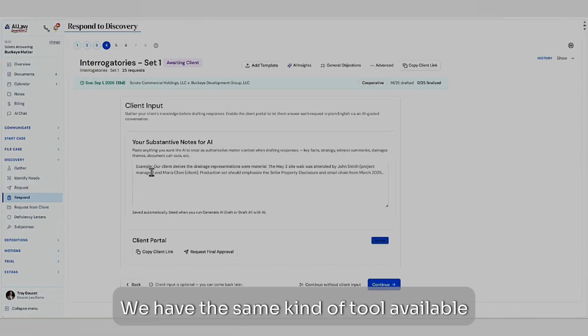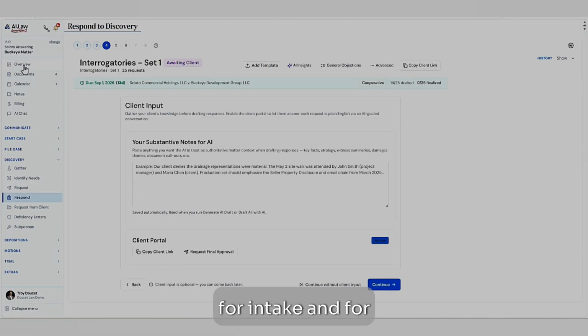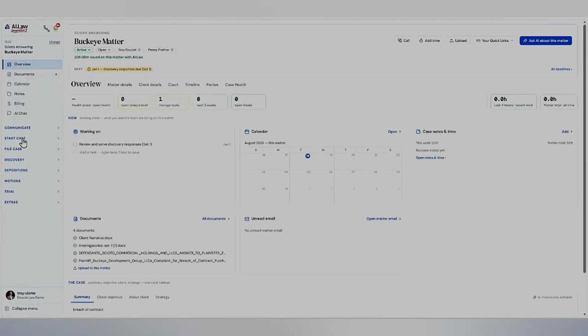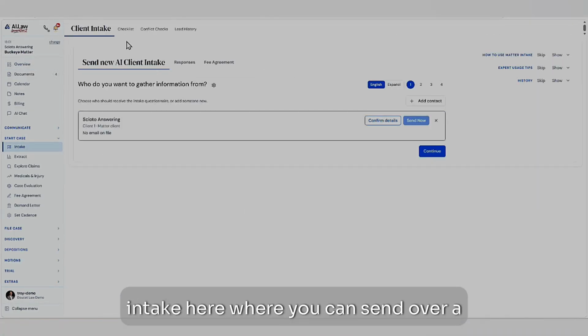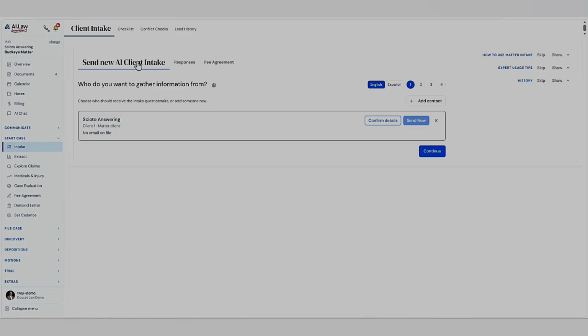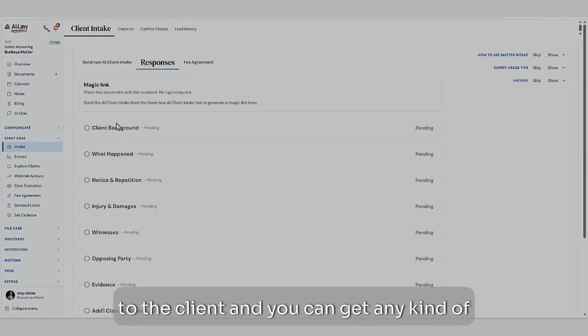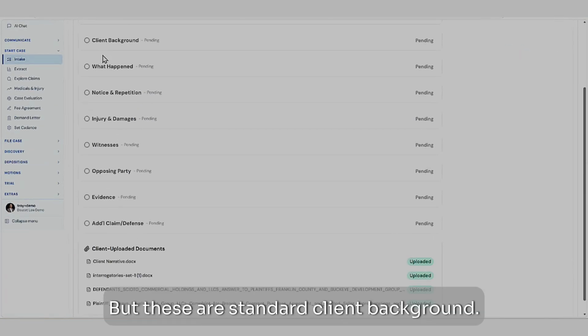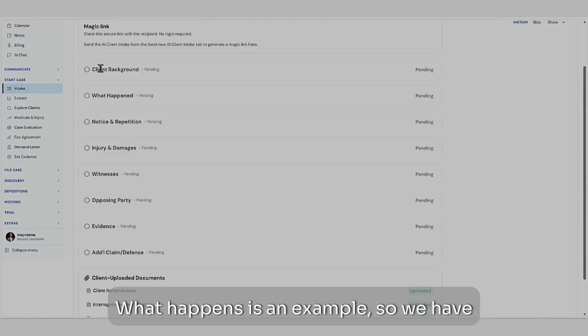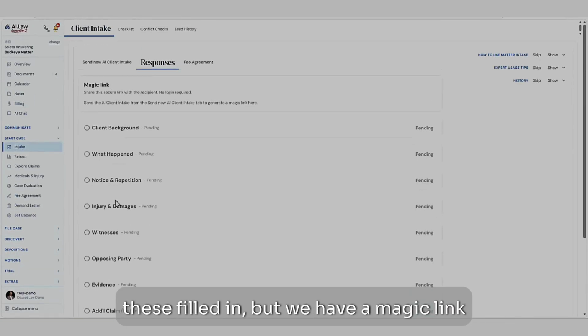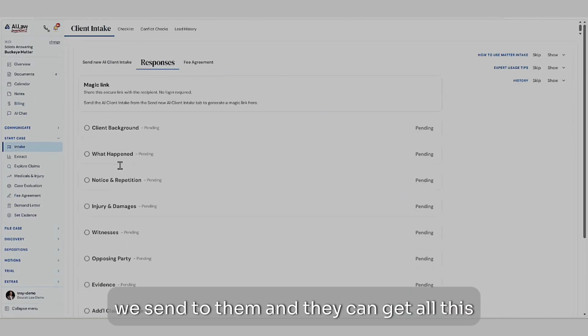We have the same kind of tool available for intake, where you can send over a complete questionnaire to the client, and you can choose any kind of area you want, but these are standard: client background, what happened. This is an example, so we have these filled in, but we have a magic link we send to them, and they can provide all this information.